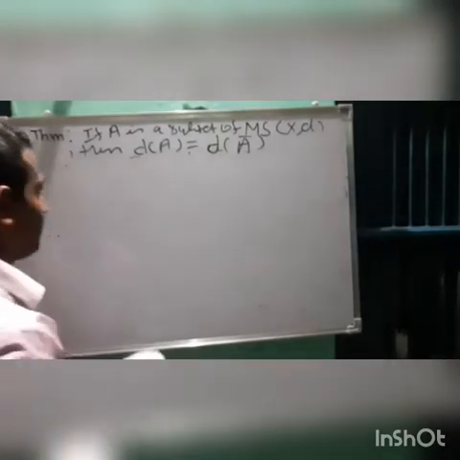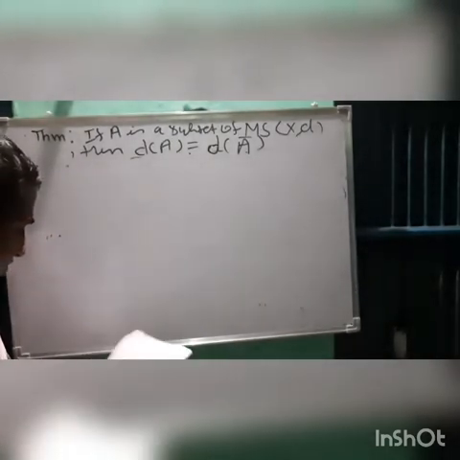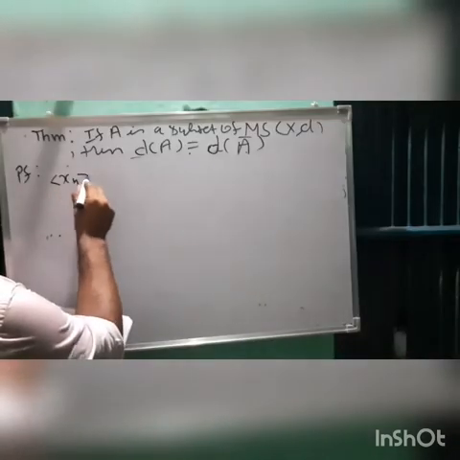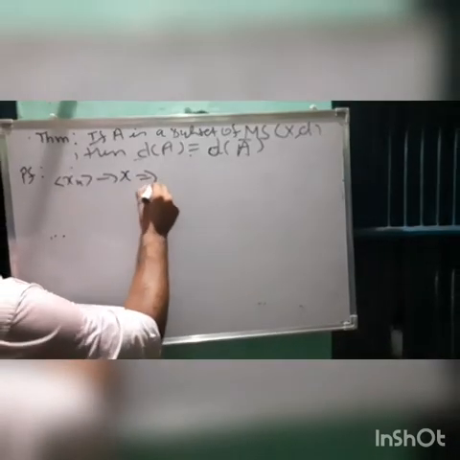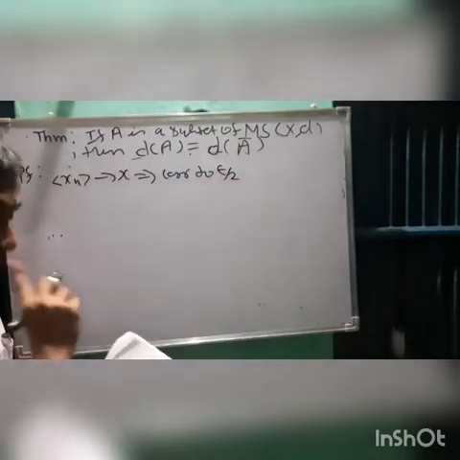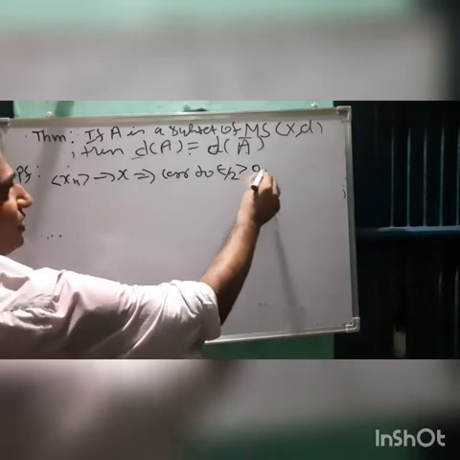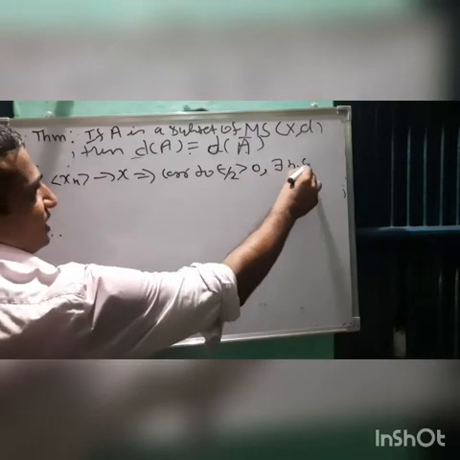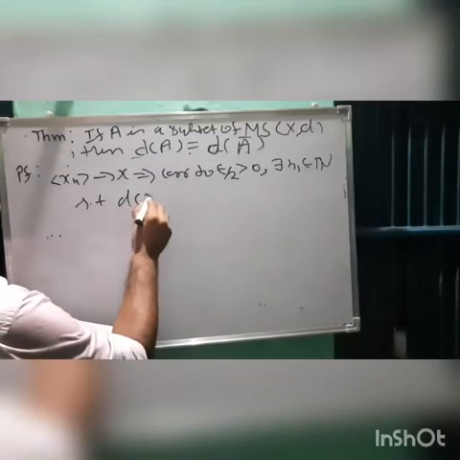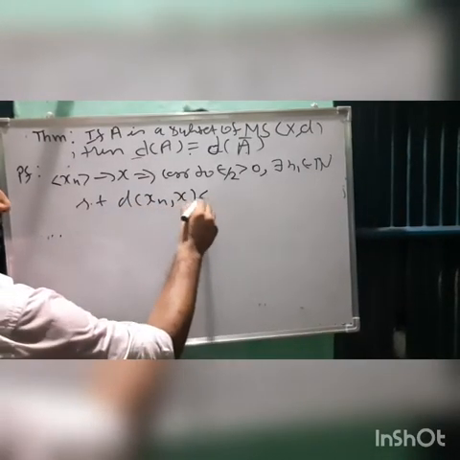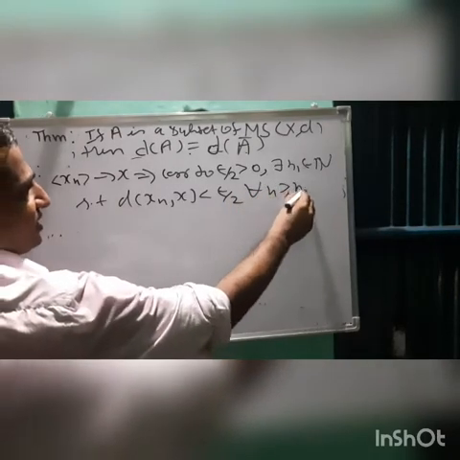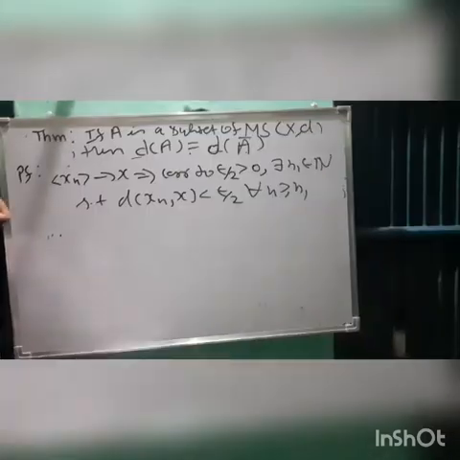Okay, so xn converges to x is given now. So what does it mean? xn converges to x implies corresponding to epsilon upon 2 greater than 0, there exists a natural number, call it n1, such that distance of xn and x is less than epsilon by 2 after a finite stage, after this natural number.